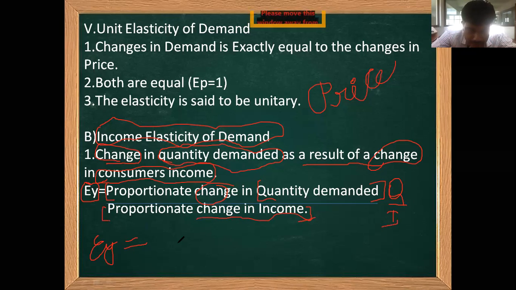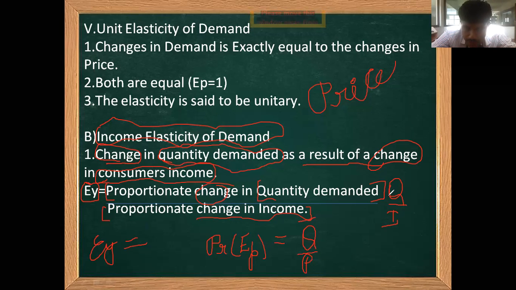In the price elasticity, that is in EP, it equals Q by price.